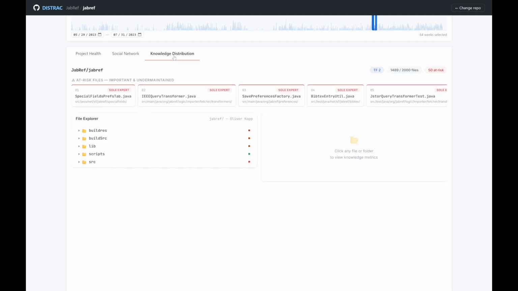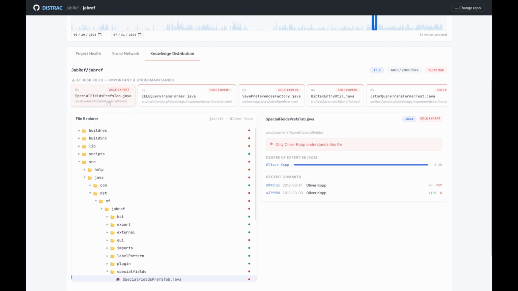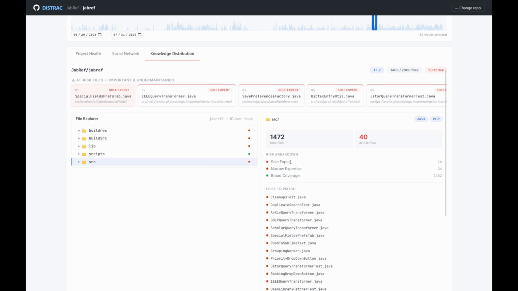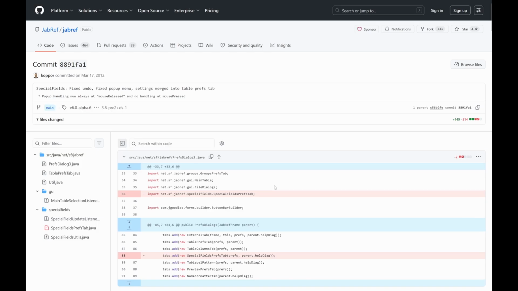The last tab is knowledge concentration and which files will be affected the most. On the left side, we show off the repository's tree structure, and on the right side, we show off which developers contributed to which files. A folder can be selected and you can see an overview of that folder, or you can click on specific files that will become under-maintained to see why or what the file is about.